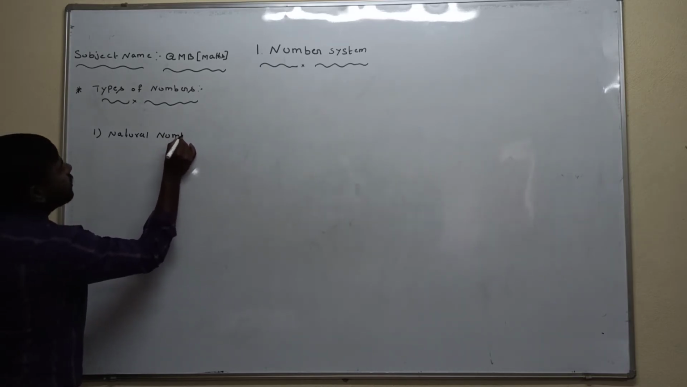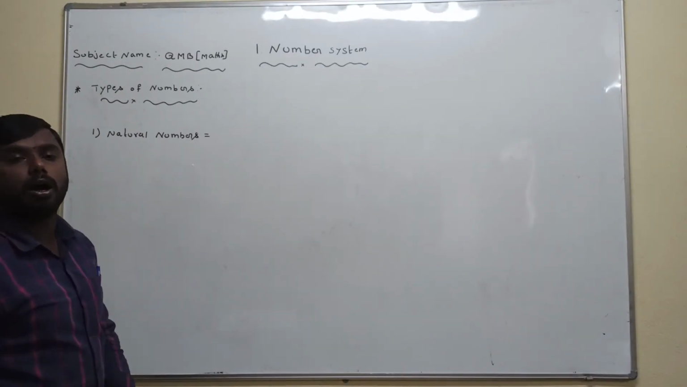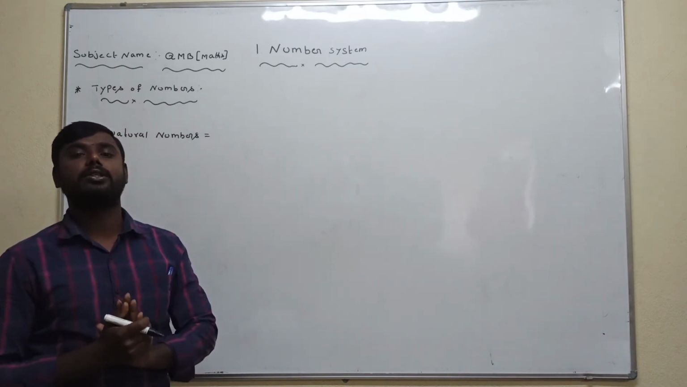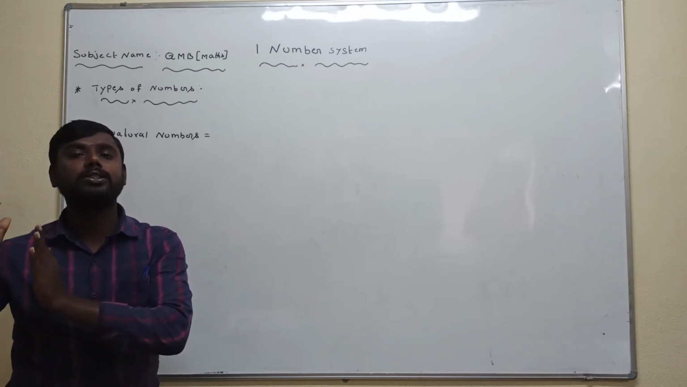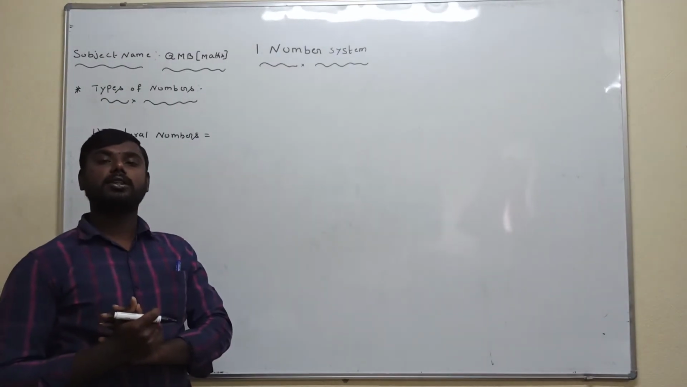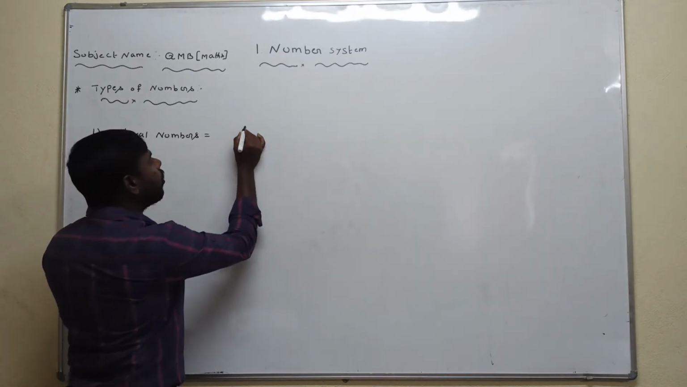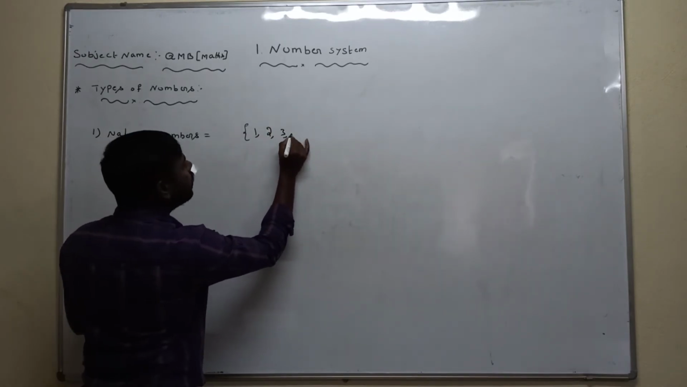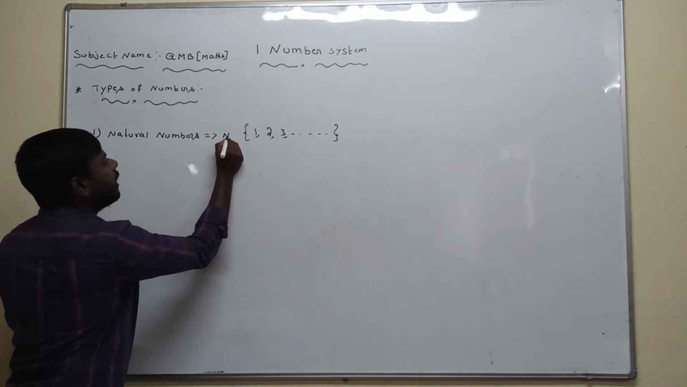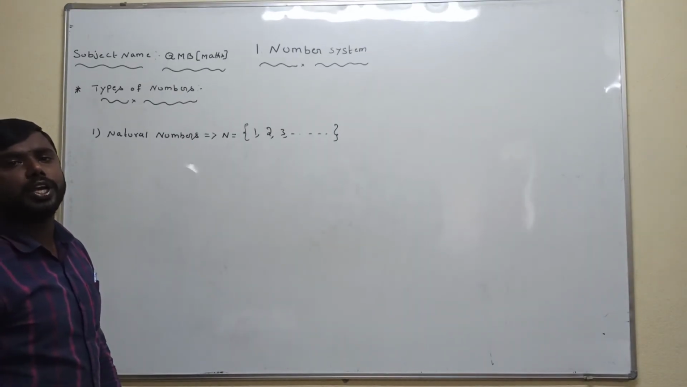Natural numbers are nothing but counting numbers. What is the definition of natural numbers? Counting numbers are called natural numbers. Counting numbers start from 1, 2, 3, and so on. Natural numbers are denoted by capital N, where N is equal to 1, 2, 3, and so on.